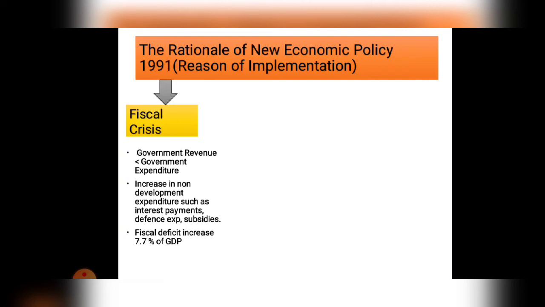So all those problems took place before 1991. All those problems come under the fiscal crisis. So before 1991 India was in a fiscal crisis. That is the reason to implement a lot of reforms and a lot of changes in 1991 or after 1991. There is one more reason, and the second reason is the increase of government burden, that is debt. I just explained that the government took a lot of loans from another country. Because of that the interest payment, the loan and the debt amount have increased.